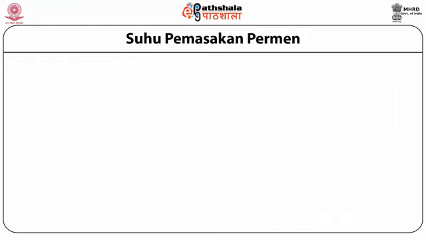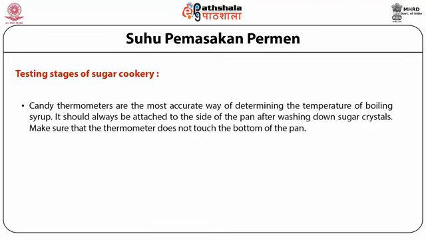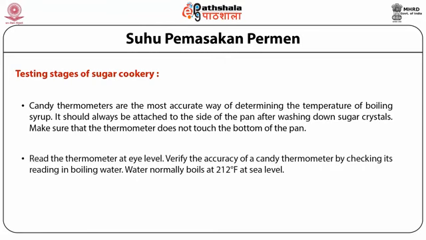Dear students, let's have a look at how these stages of sugar should be tested and what the procedure of testing is. Candy thermometers are the most accurate way of determining the temperature of boiling syrup. It should always be attached to the side of the pan after washing down sugar crystals. Make sure that the thermometer does not touch the bottom of the pan. Read the thermometer at a high eye level.